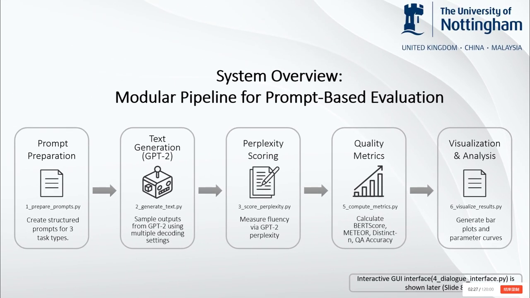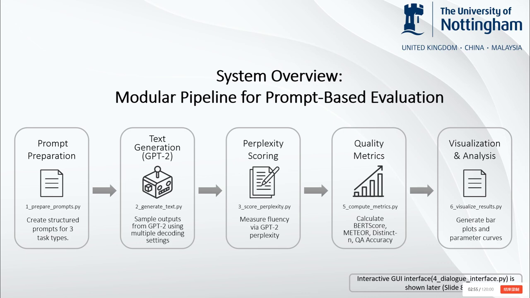To study how prompts and parameters affect GPT-2 outputs, I built a modular pipeline with 5 stages. First, I generated 150 prompts across dialogue, QA, and concept tasks using public datasets with consistent templates to ensure control. Then I ran GPT-2 under different sampling settings: temperature from 0.2 to 1, top K from 0 to 80, and top P fixed at 0.9.